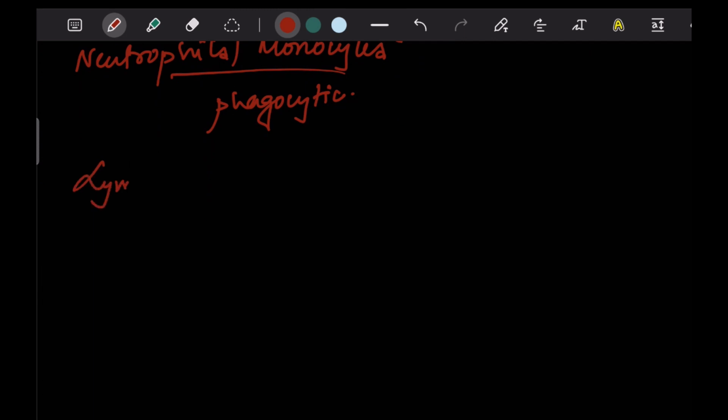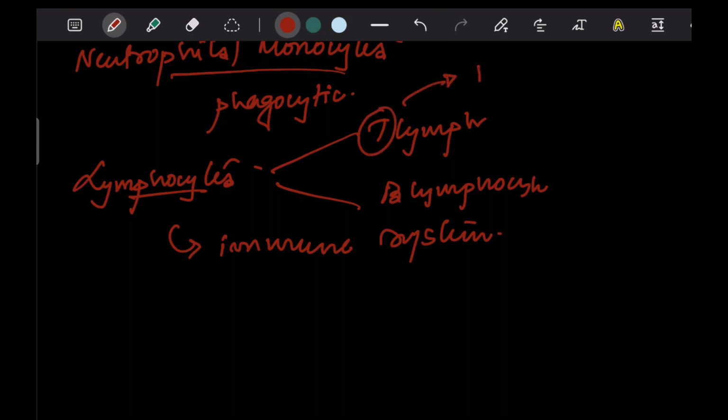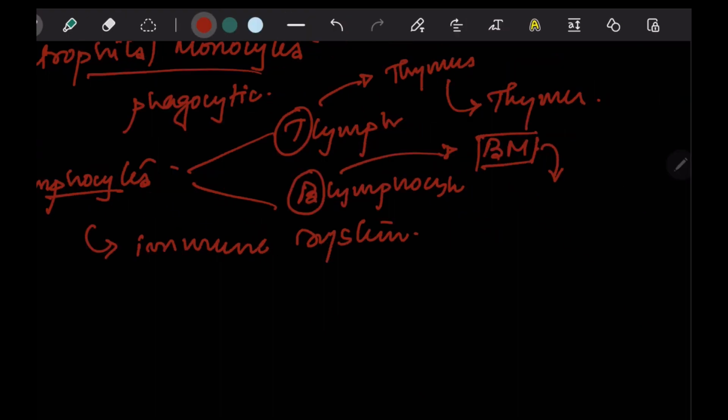And talking about lymphocytes, these pertain to the immune system in the body. Lymphocytes are basically of two types, the T lymphocytes and the B lymphocytes. The T in T lymphocytes relates to thymus, and thus the T lymphocytes mature in the thymus. Whereas B lymphocytes relate to bone marrow. Once you get into your class 12th, you would find out that B lymphocytes, bone marrow derived lymphocytes, are related to humoral immunity, and T lymphocytes relate to cell-mediated immunity.